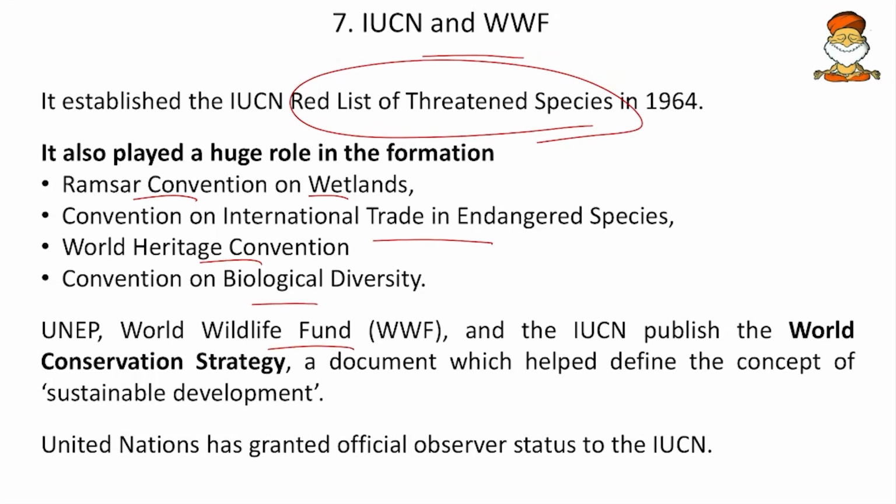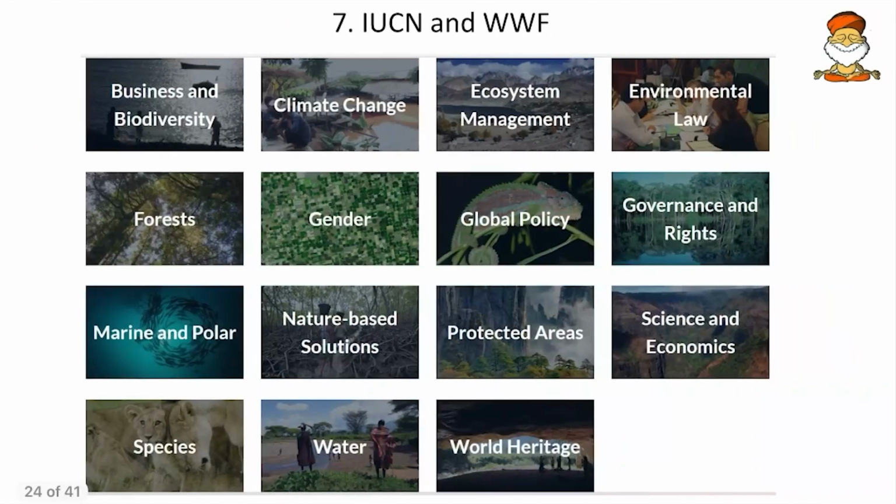And then UNEP, World Wildlife Fund, and the IUCN, all together they published the World Conservation Strategy. So mark it as important. And then the United Nations has granted official observer status to IUCN. So this is one of the achievements. Any NGO getting observer status means they can attend the UN General Assembly meetings.